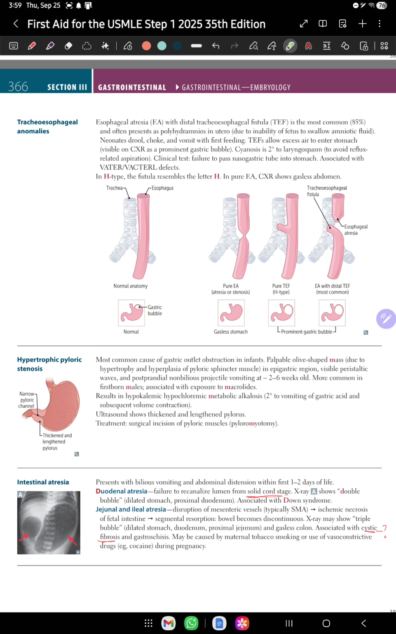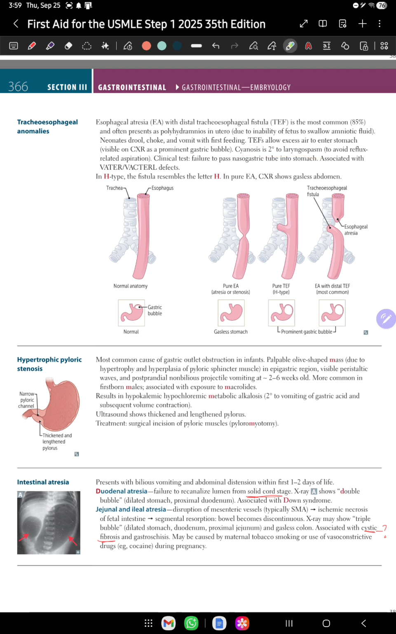Further it is written that tracheoesophageal fistula allows air to enter the stomach. This fistula is going to lead to excess air entering the stomach, because the air entering through the trachea will go through the esophagus to the stomach, leading to the formation of a prominent gas bubble on chest X-ray. This is also important.